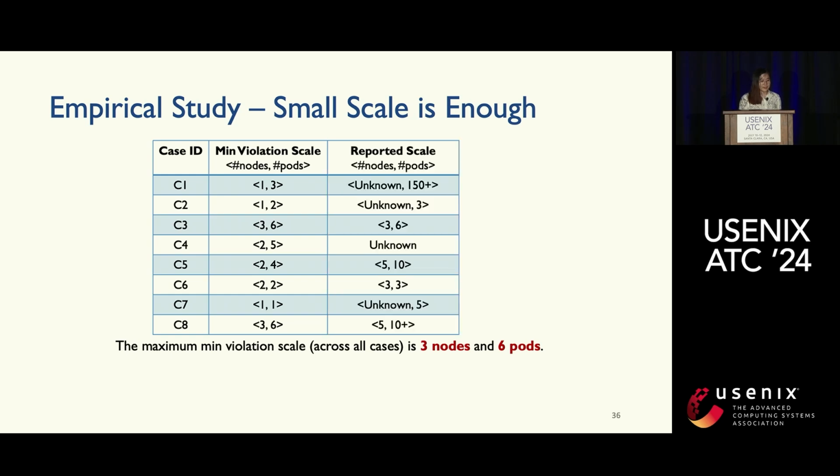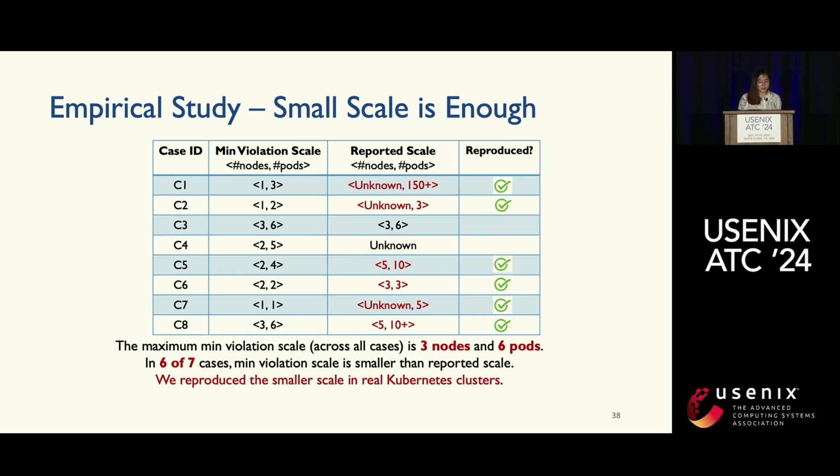We also compare this with the original reports to see what scales were reported. In 6 out of the 7 cases, we found smaller scales than the reported scales. We further validate that the smaller scales we found can reproduce the same failures in real Kubernetes clusters.